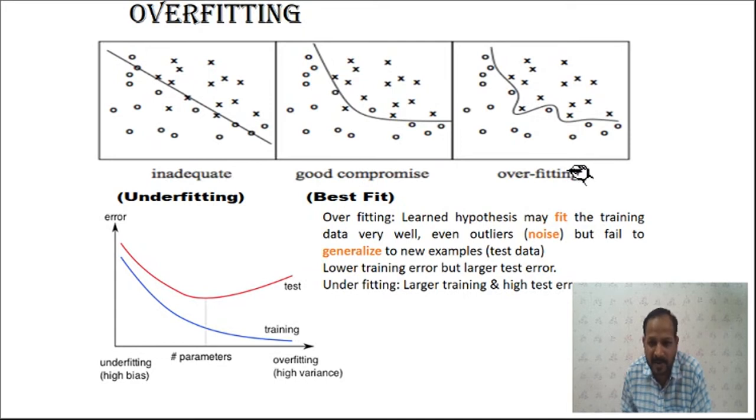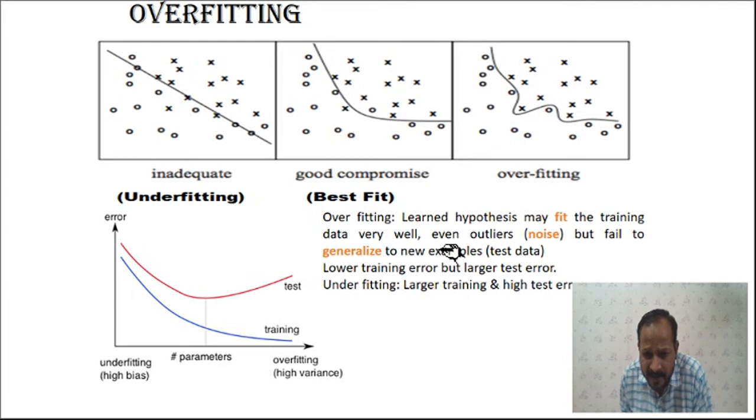So it is a compromise between underfitting and overfitting, so that you get the best fit. You have to design a best fit graph which will classify the maximum number of inputs, so that the training error will be somewhat low. At the same time, when you apply a new sample, it will classify it correctly, so the testing error should be zero or the minimum.